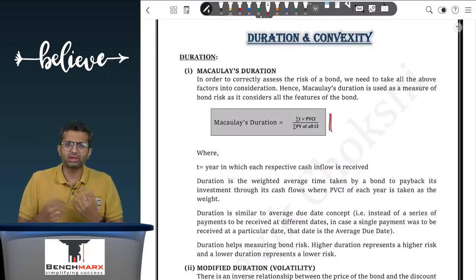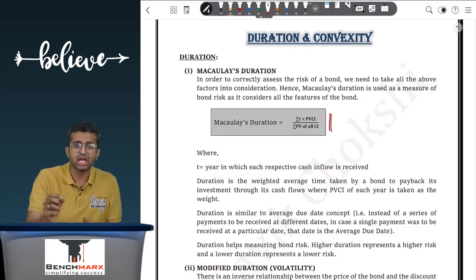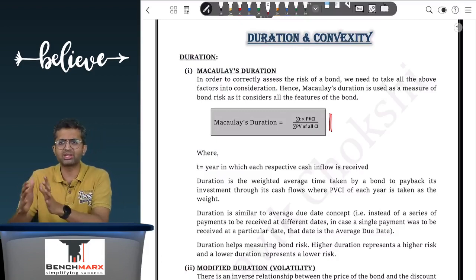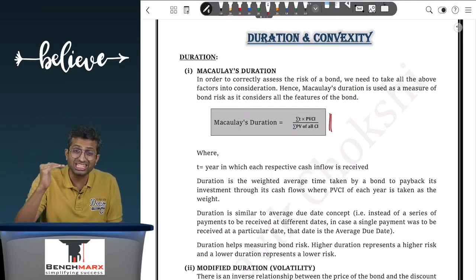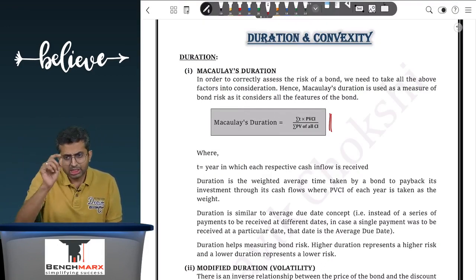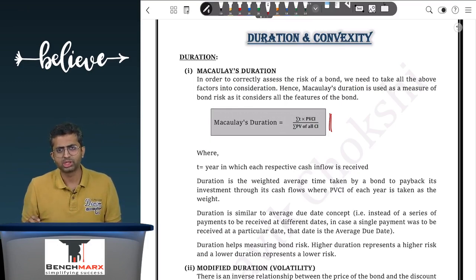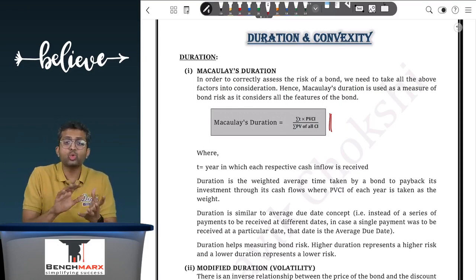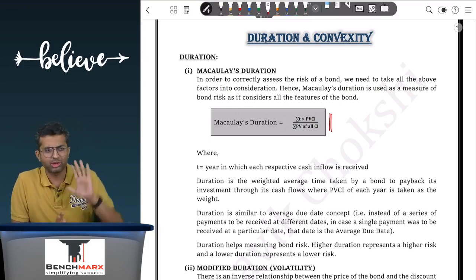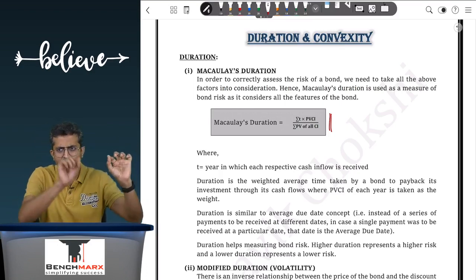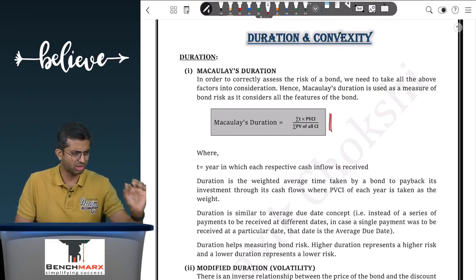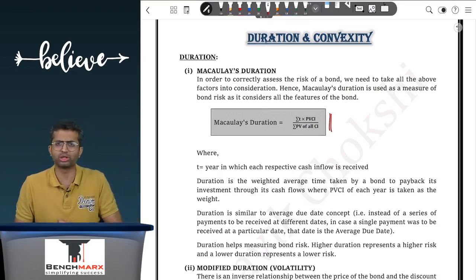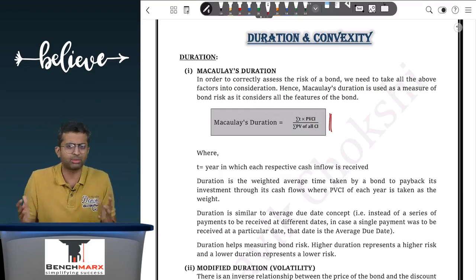Well, this formula tries to indicate that if there is a bond with, let's say, a 6-year or a 5-year time frame, I will try to find the cash flows at each of the years, discount each of these cash flows, and then do a time-based weighted average. So I will take the time, that is year 1, multiply it by the present value of cash inflow, then add to that year 2 into the present value of cash inflow at year 2, and so on. So that is a mathematical process.